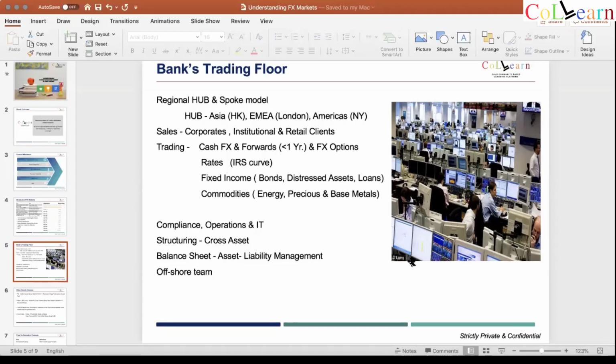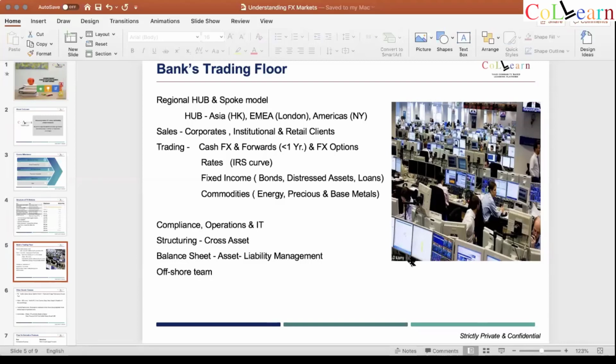So then you have the desk which sits in between, which is structuring. So if you need to mix 2-3 products together for a client, for example, a client wants to do an option on gold, or he wants to do a bond which is backed by gold or something, you need a structuring team in between, because they are the cross asset linkage, which technically mixes the products. And these are not off the shelf, these are custom made products.